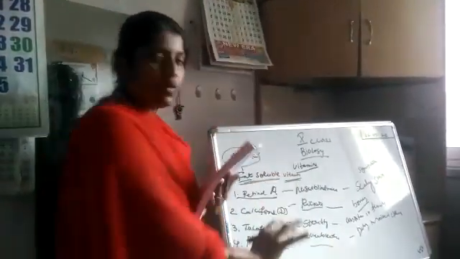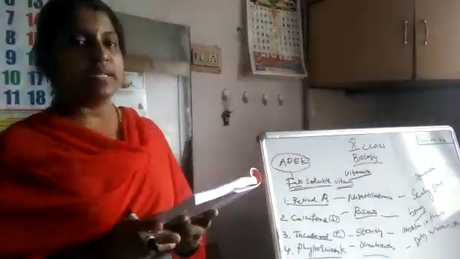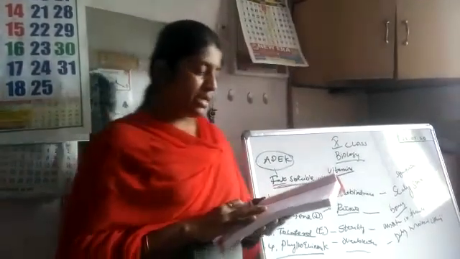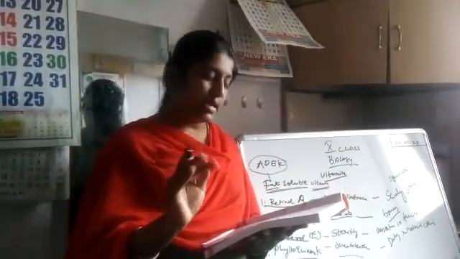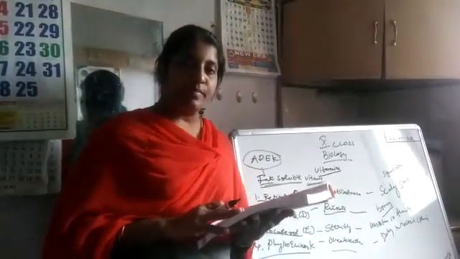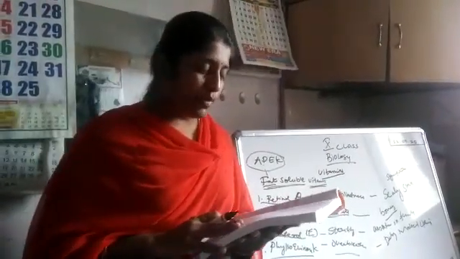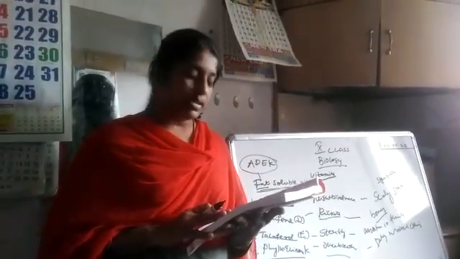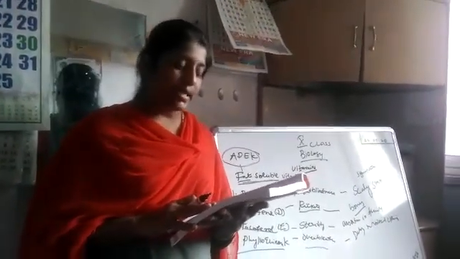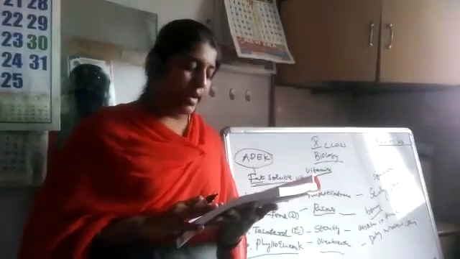Fat soluble is over. Now water soluble vitamins are there. Water soluble vitamins are B1, B2, B3, B6 and B12. B1 vitamin scientific name is thiamine, and the B2 vitamin name is riboflavin, and B3 is niacin, and B6 is pyridoxine, and B12 is cyanocobalamin.